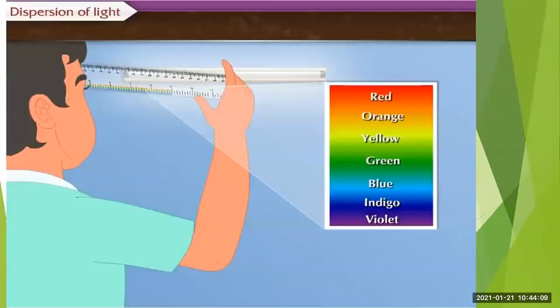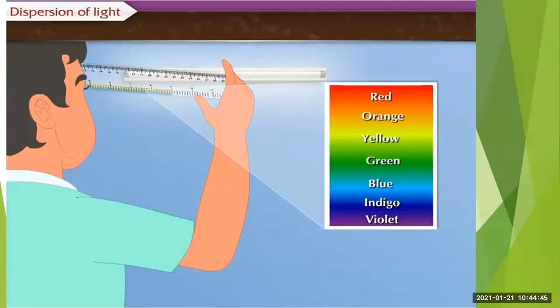Now students, you might have conducted this activity. It is a very simple activity. What you have to do? You have to take one plastic scale. You hold that plastic scale in front of your eyes and you have to see through it while turning it slowly. While doing this, what you will observe is that white light gets divided into different colors.